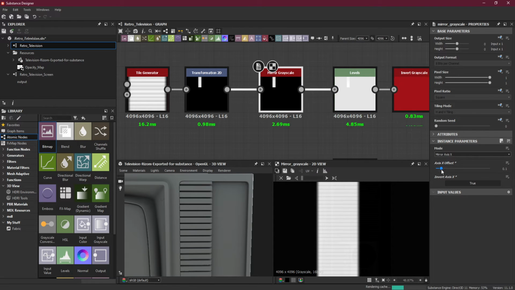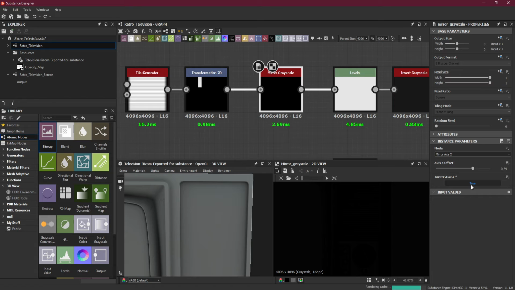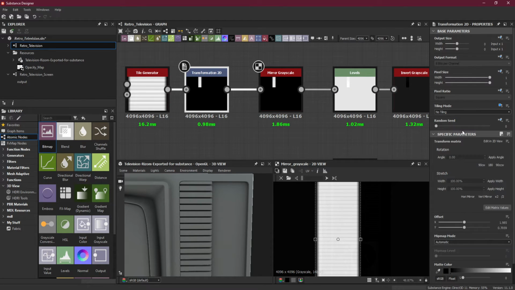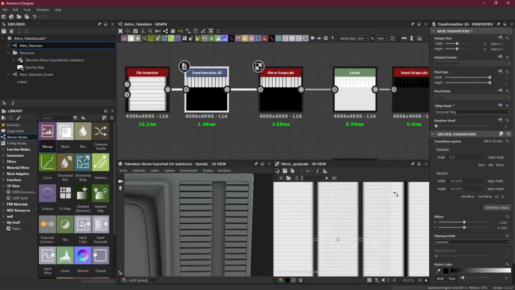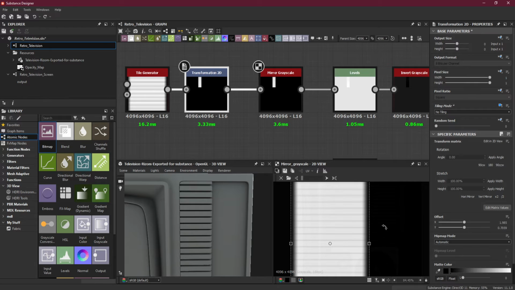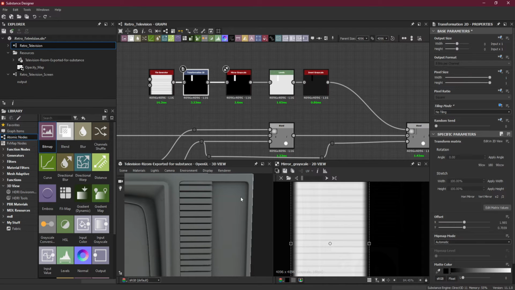No, the inverse isn't working. So let's do one thing. Make it false. Or I can turn on the tiling, horizontal tiling, just to see if we can work with the horizontal tiling here. No, I don't think that will affect. So no tiling. Let's see what else we can do.